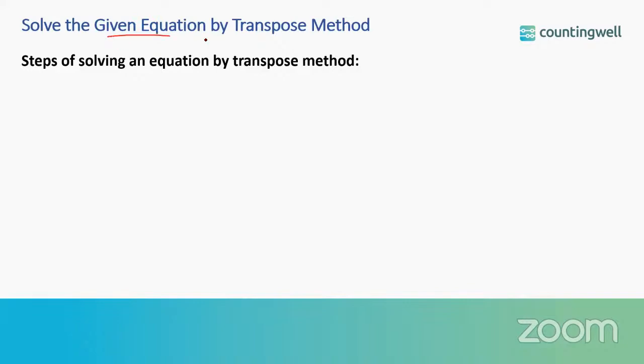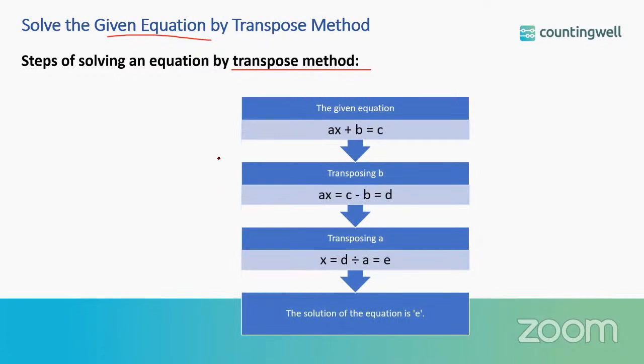Now let us see how to solve given equations by transpose method. So what is transpose method basically? For example, you are given one equation ax plus b equal to c.